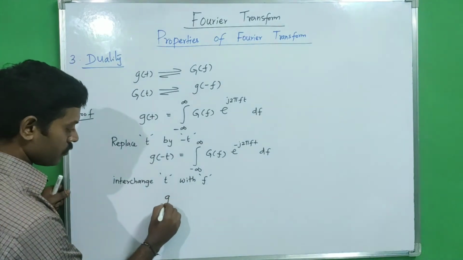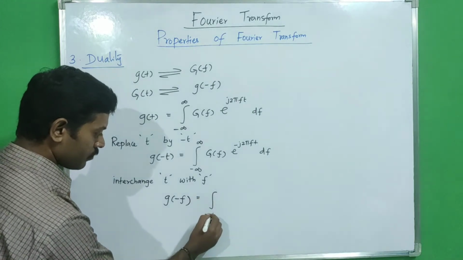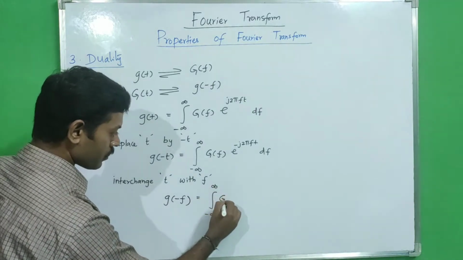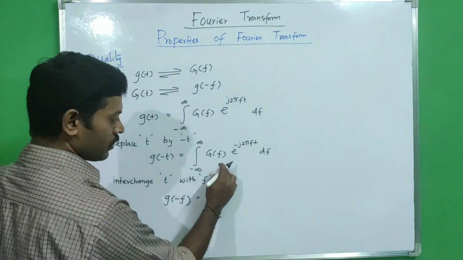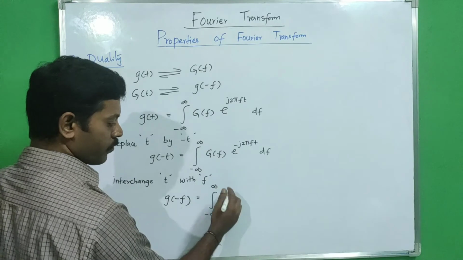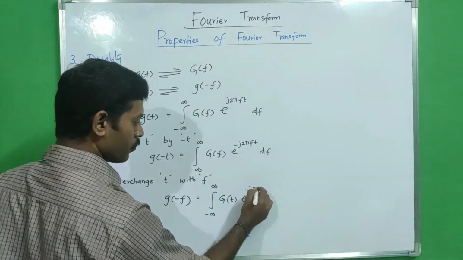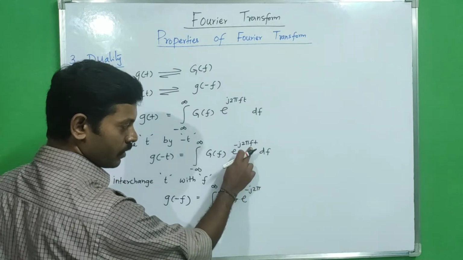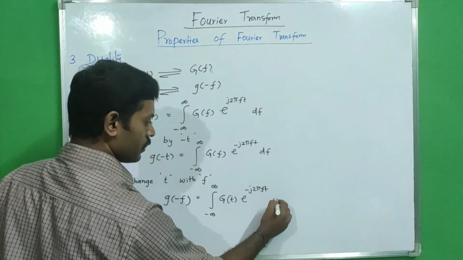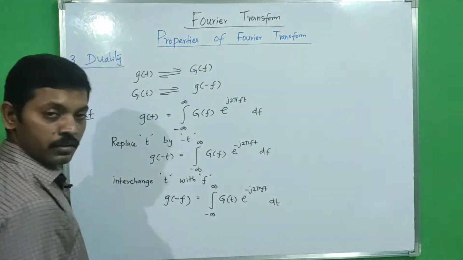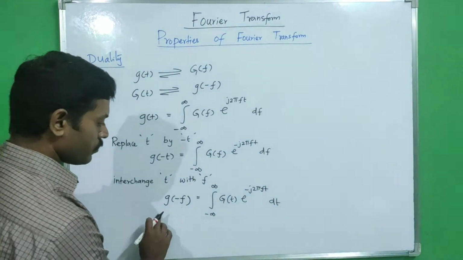So we will get g of minus f equals integration minus infinity to plus infinity of g of t e power of minus j 2 pi f t, and dt. So just observe this equation.